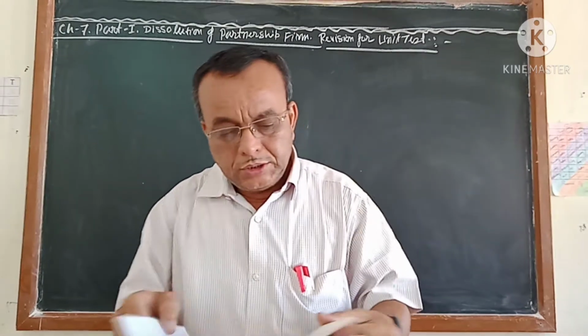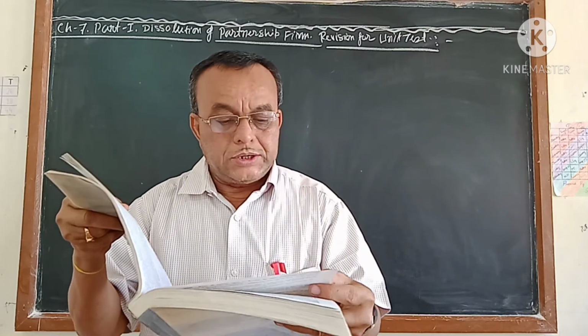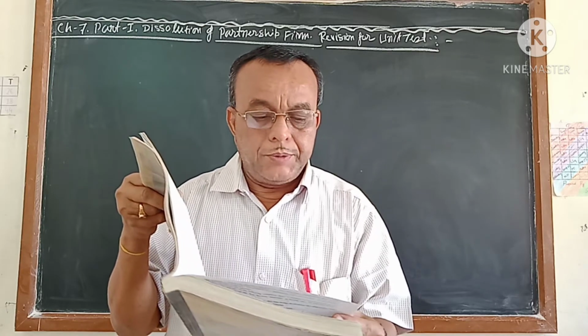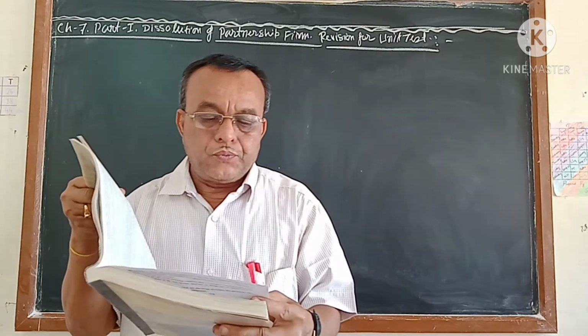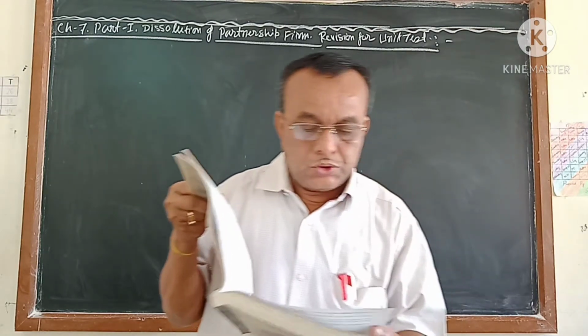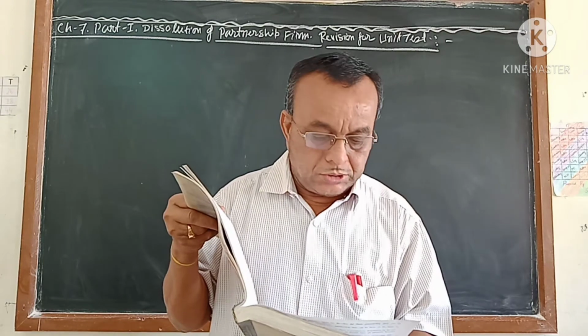Next is page number 278, point number C. Before that, on the top, you have points 4, 5 and 6. The 6th point is most important, distribution of the assets and realization of the firm.